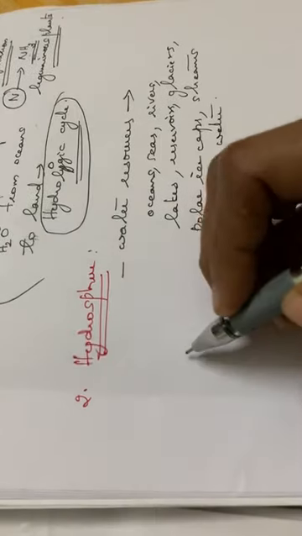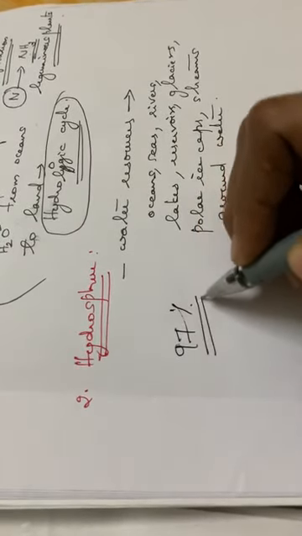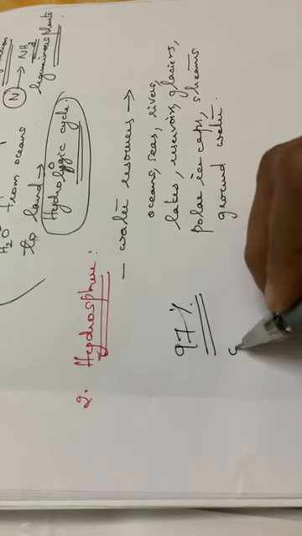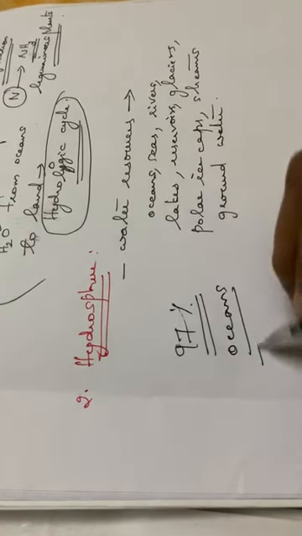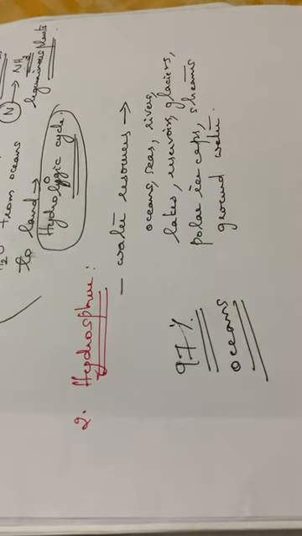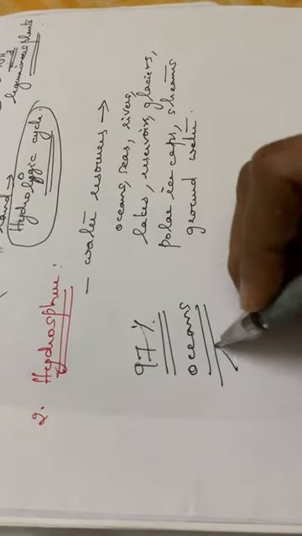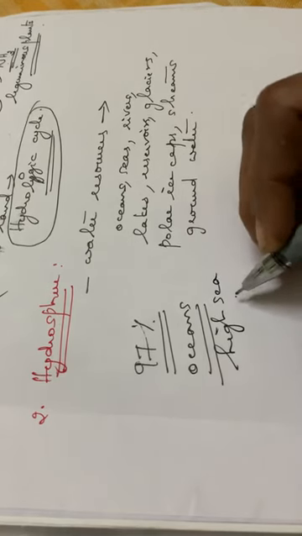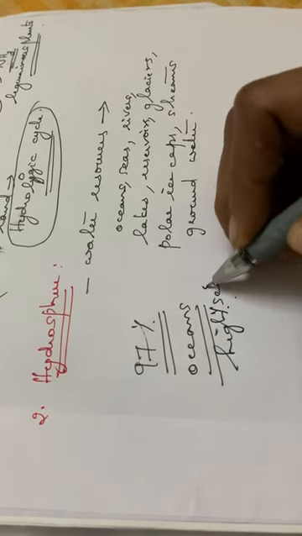And see the total percentage: 97% of the Earth's water supply is from the oceans, but it cannot be used for human consumption. That means it has a very high salt content, so it cannot be used for human consumption.